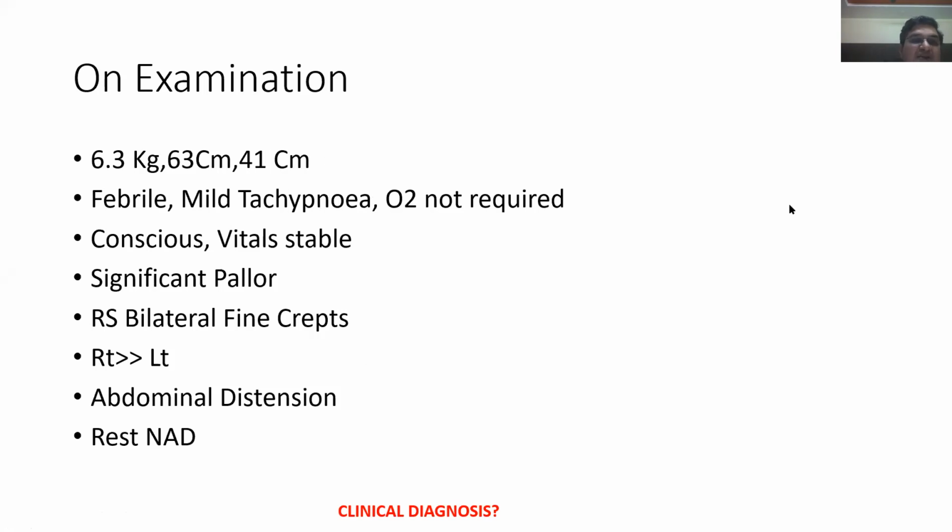On examination, this was a male child weighing 6.3 kg, length 63 centimeters, head circumference 41 centimeters. He was febrile and had mild tachypnea, but did not require oxygen. He was conscious, vitals were stable, there was significant pallor, and in the respiratory system he showed bilateral fine crepitations, right more than left. There was some abdominal distension with no hepatosplenomegaly. The rest of the systems were normal. Since he was irritable, with fever for the last 10 days and tachypnea, hospitalization was advised.